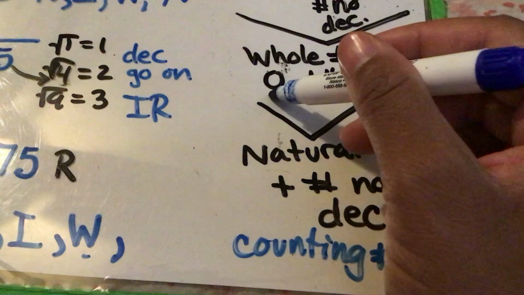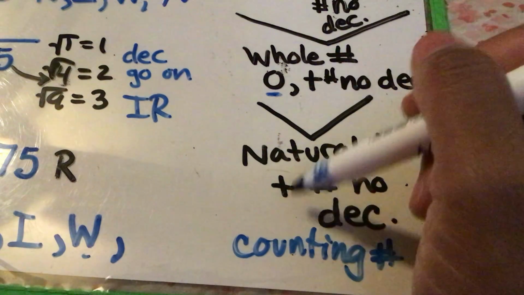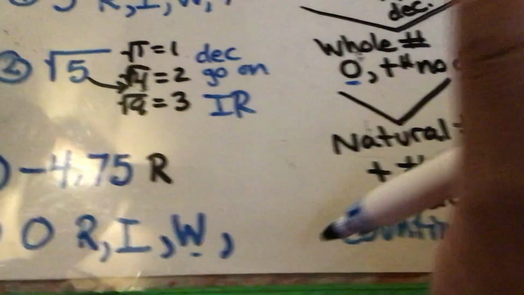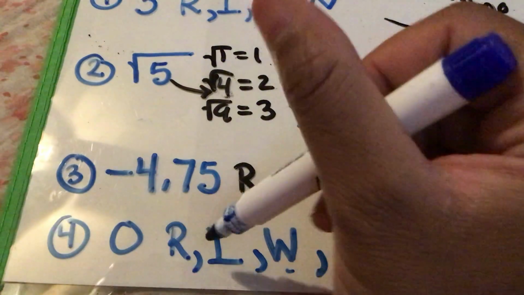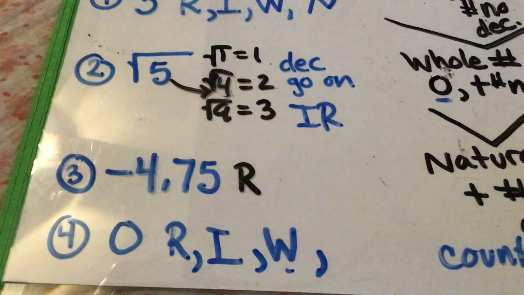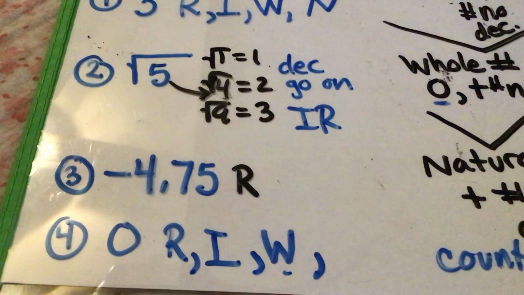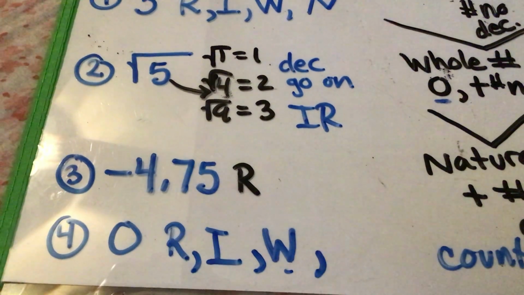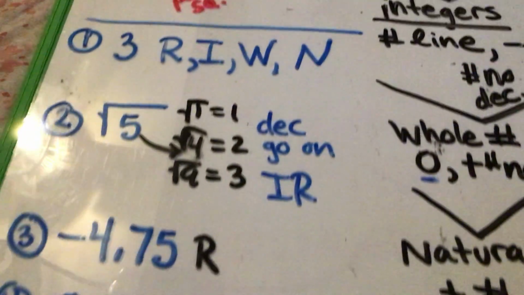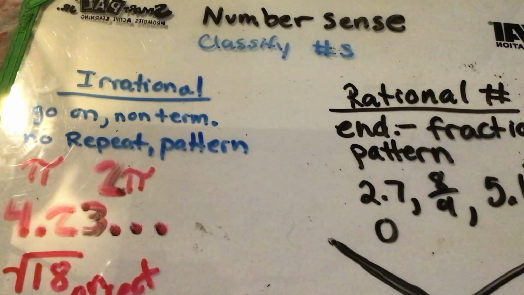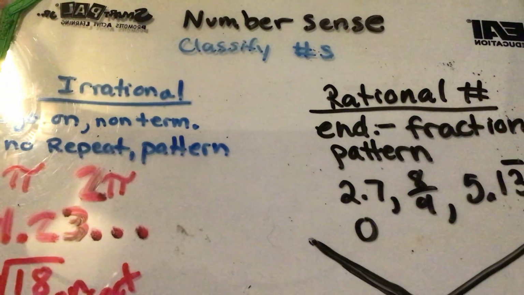So that's the only difference between a whole number and a natural number: whole numbers include 0, natural numbers do not. So we are done with this. A 0 is a rational integer and a whole number. All right, so that is the lesson for classifying numbers in your number sense category.